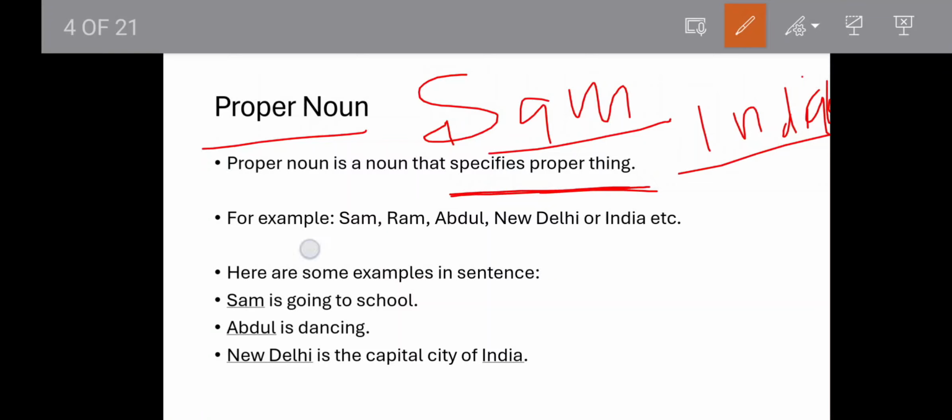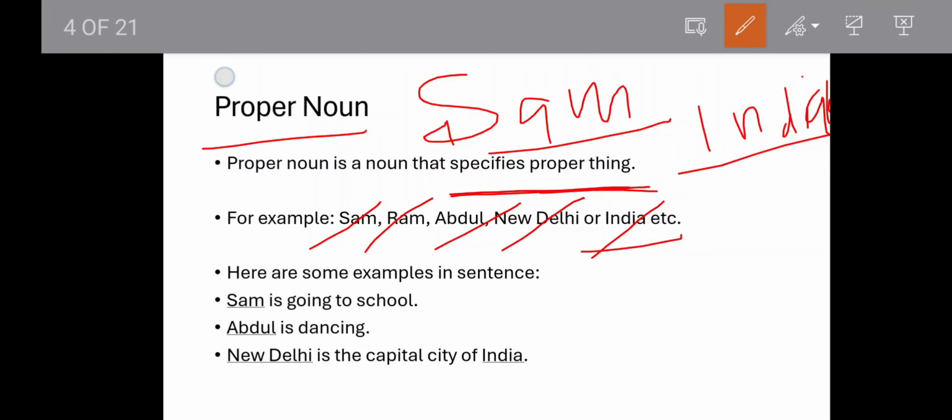Here are some examples. For example, Sam, again Sam here is talking about me, right? So it is indicating me, it is pointing to me, like I am Sam, right? So I'm taking ownership of my name, right? So it is a proper noun. When I say Ram, he's Ram, right? So it is a proper noun. When I say Abdul, it is a proper noun. When I say New Delhi, so New Delhi is the capital city of India. So New Delhi is a proper noun. When I say India, India is our country, right? So India is a proper noun. Again we are talking about India only, right? So it is representing a country, right? So it is a proper noun.